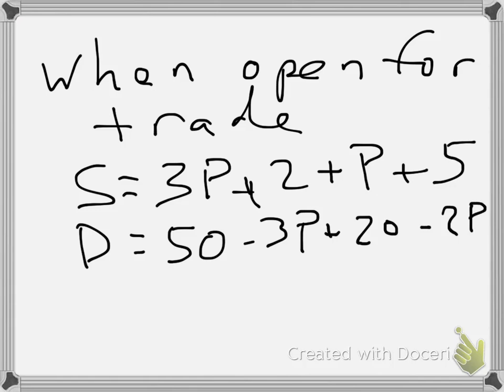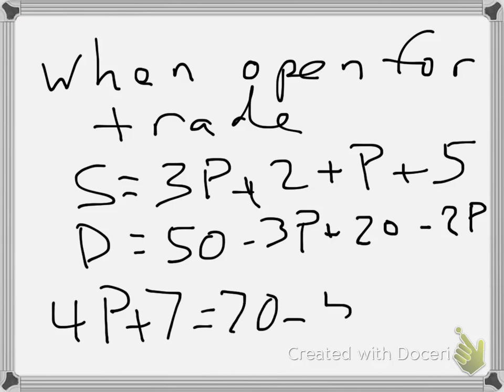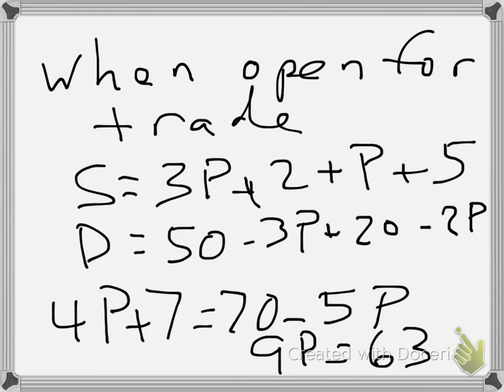In global equilibrium, supply equals demand, so 4P plus 7 equals 70 minus 5P, so 9P equals 63, and the world price, if they open up for trade with no barriers, would be 63 divided by 9, which is 7. That would be the price in the absence of any barriers to trade.